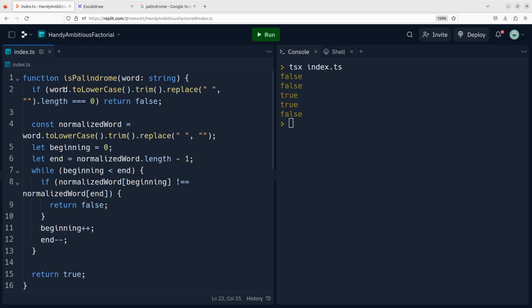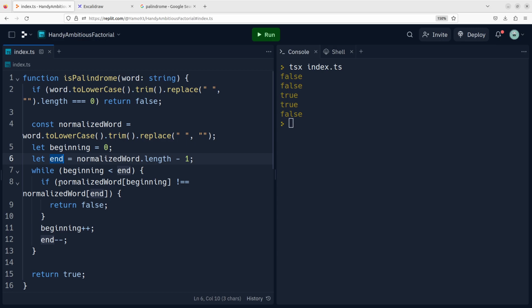So this code is more code than the previous solution. The previous solution was just a one-liner, you would say, but this code is much more efficient due to the fact that we're making use of two pointers, the beginning pointer and the end pointer, and we're checking as long as beginning is less than end.